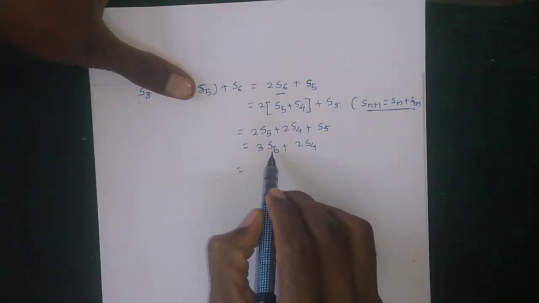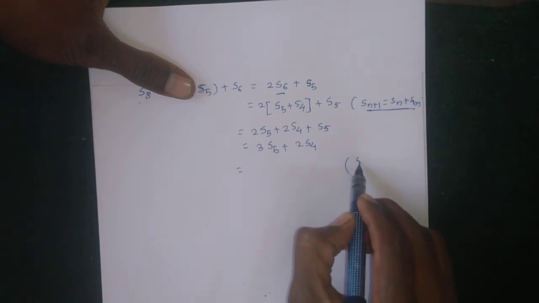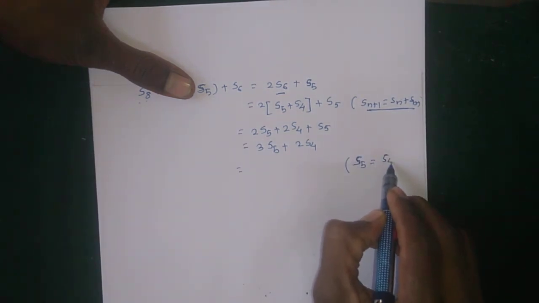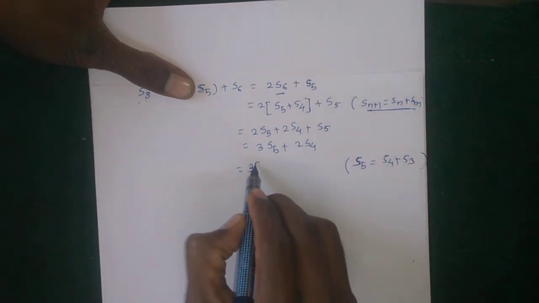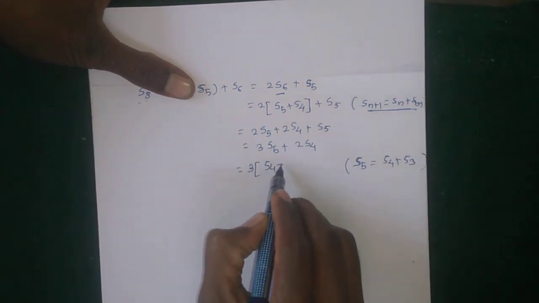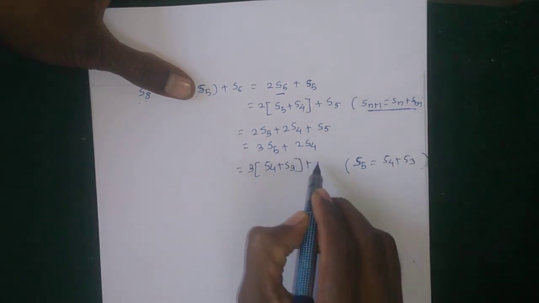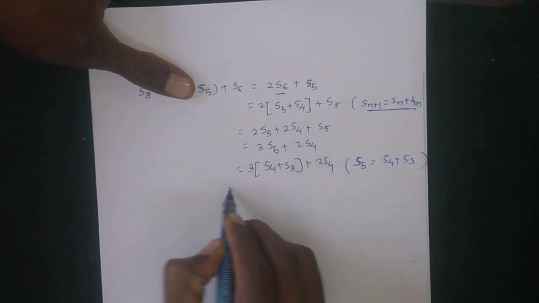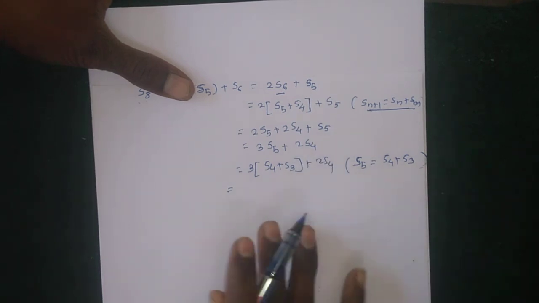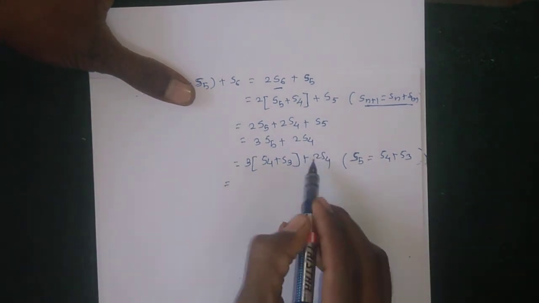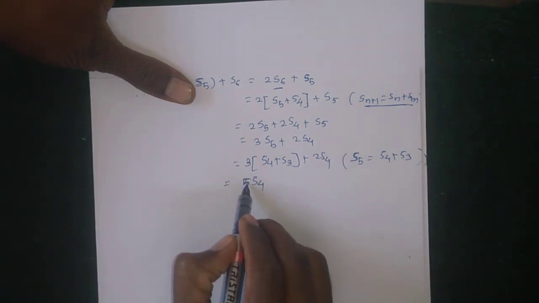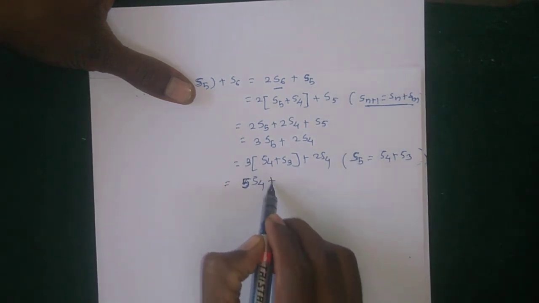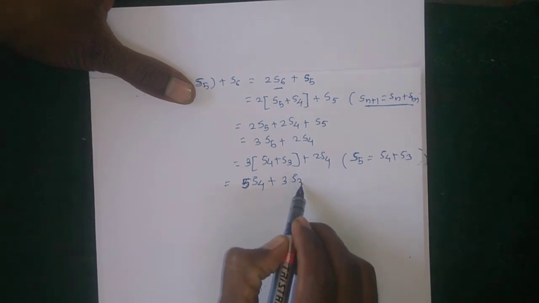Again put the value of S5, which is S4 plus S3. Therefore, S4 plus S3 plus 2S4 gives 3S4 plus 3S3 plus 2S4, which is 5S4 plus 3S3.